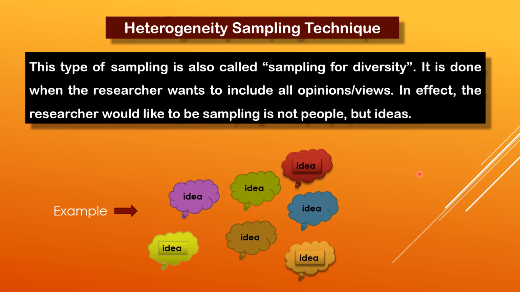Now heterogeneity sampling technique. In case of heterogeneity sampling technique, this is also called sampling for diversity. It is done when the researcher wants to include all opinions or views. Like there is a particular topic on which the researcher wants to collect the view of all the people present in a particular place, or all the people concerned. Actually it's not like sampling the people but the ideas. You can see all the ideas are gathered by the research worker.